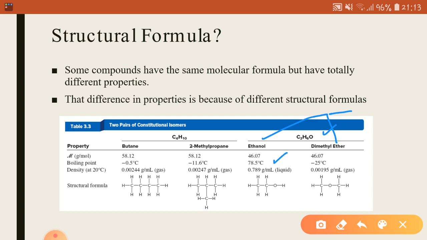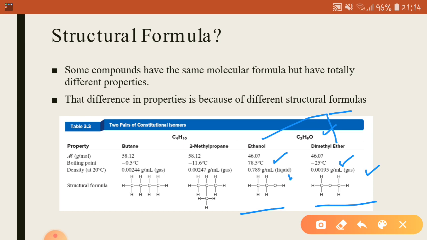The boiling point for ethanol is 78.5 degrees C, whereas the boiling point of dimethyl ether is minus 25 degrees C. The density for ethanol is 0.789, whereas the density for dimethyl ether is 0.00195. Now you may assess from these figures that though these compounds have the same molecular formula, they show different properties. Why? Because of the different arrangement of atoms in space.